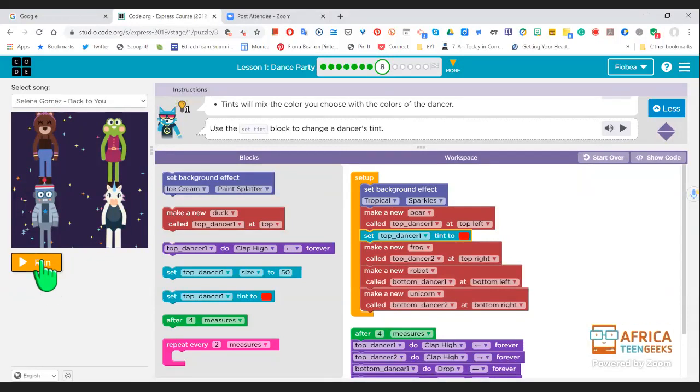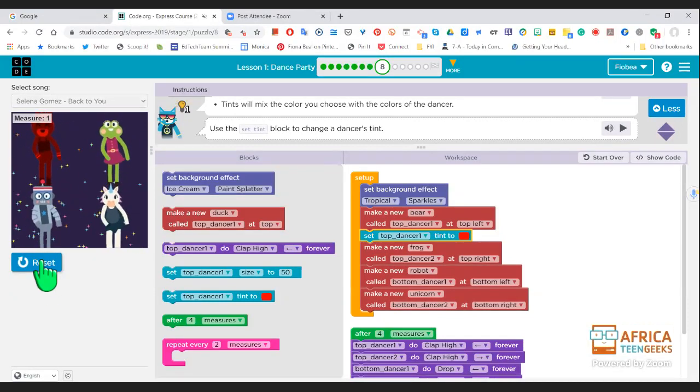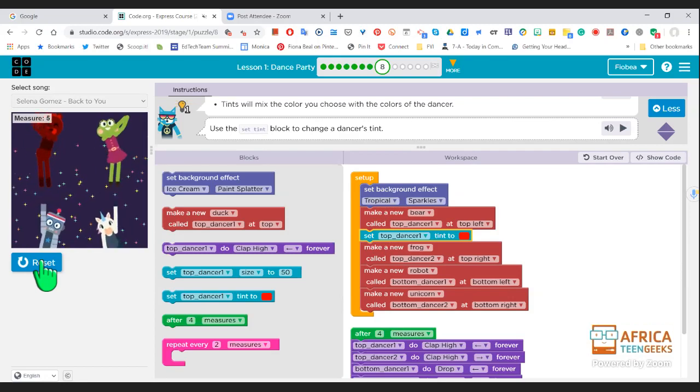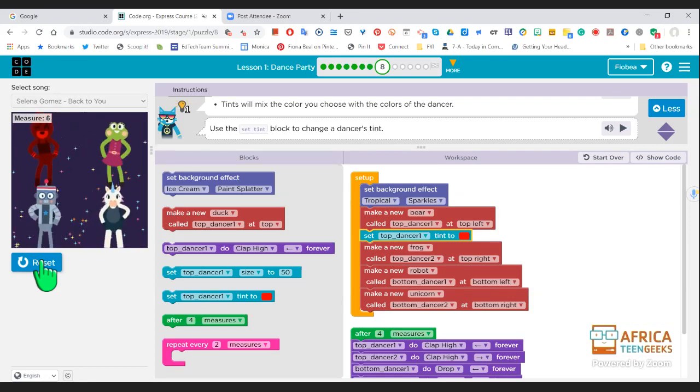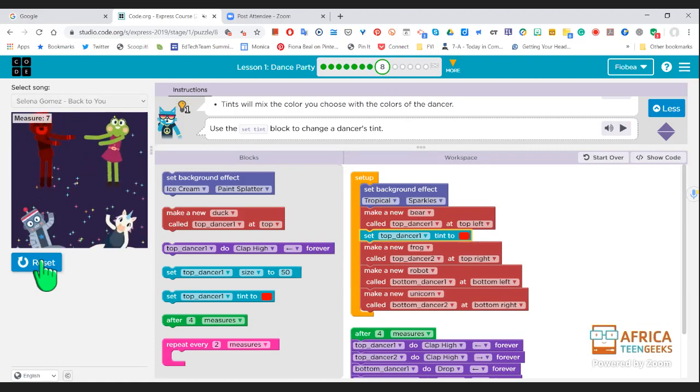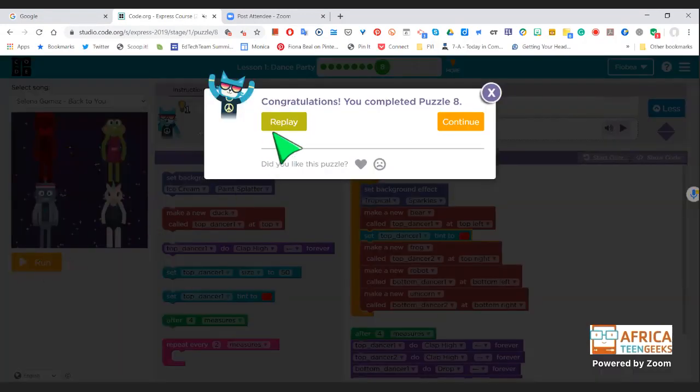Let's run that and see what happens. Oh, look. Yes, bear has definitely changed red. Wow. Ethan, thank you. That's awesome. And look, they are dancing. Ethan, maybe we can change another dancer to a color. Let's go back.